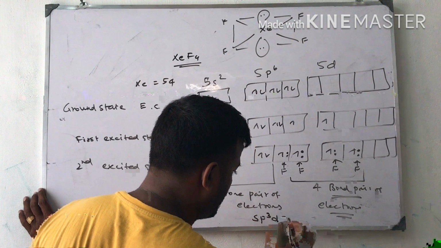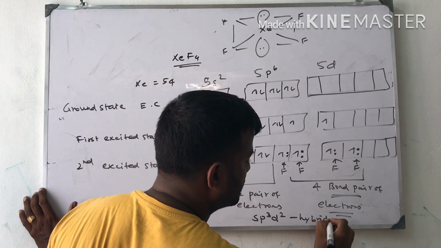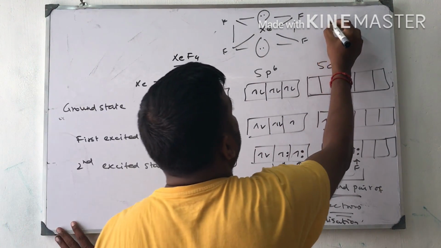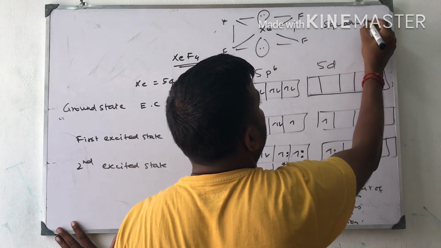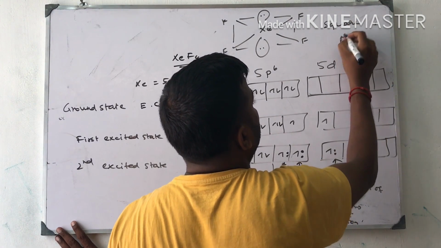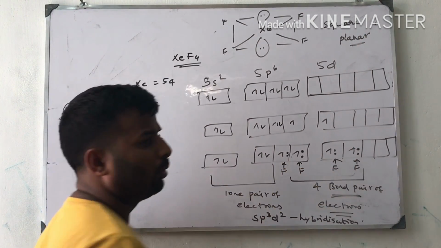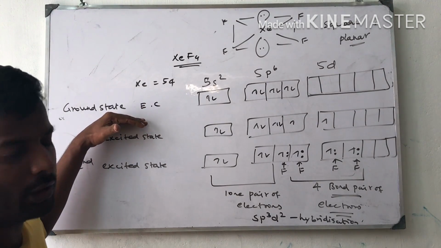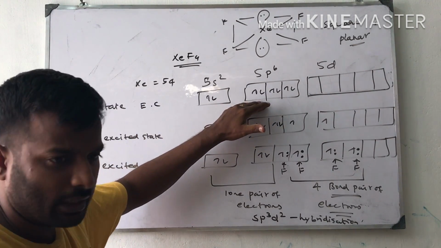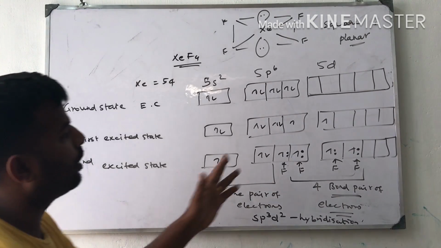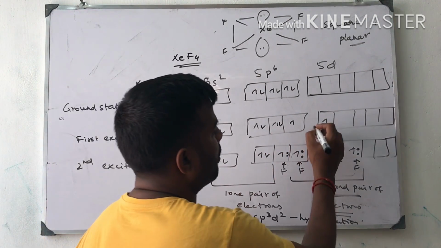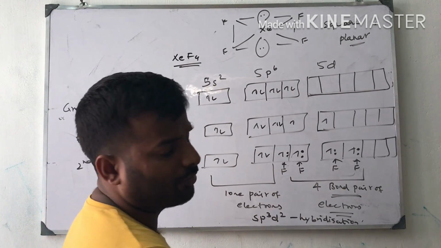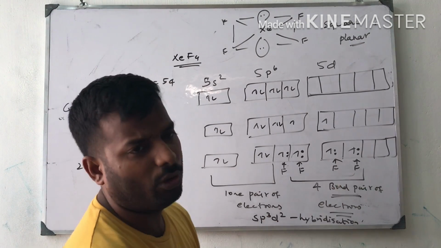Therefore, it is sp3d2 hybridization. The shape of this compound is square planar. Now I am going to recall. Atomic number of xenon is 54. Ground state electronic configuration is 5s2 5p6, and in the first excited state 1 electron from the 5p is promoted to 5d. Next, in the second excited state, one more electron from the 5p orbitals is promoted to 5d.